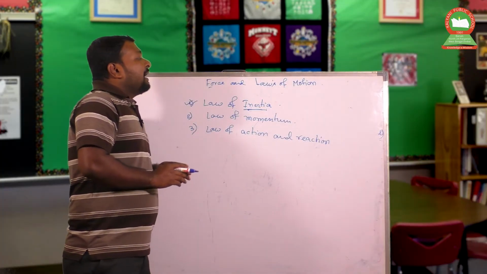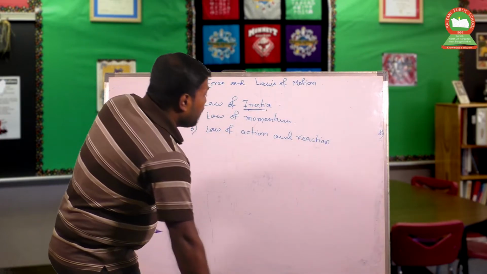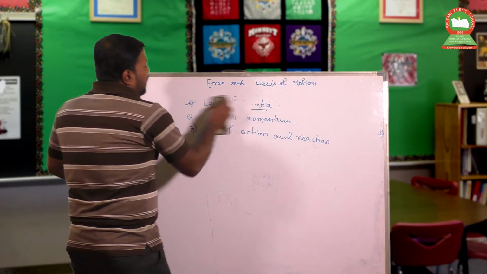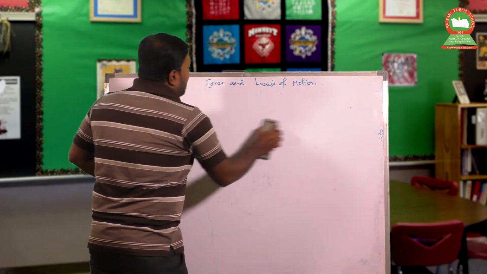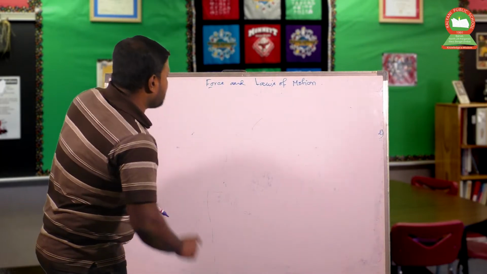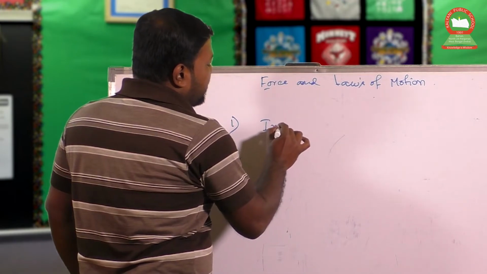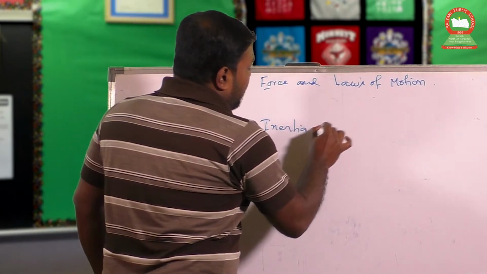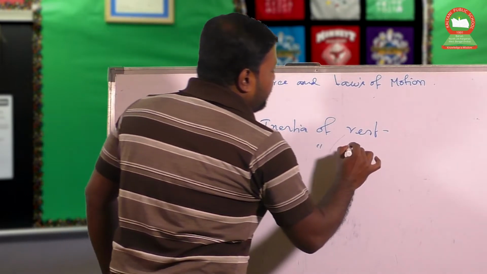This is the statement of the law of inertia, which is also called Newton's first law of motion. Now, there are certain outcomes of the law of inertia. First outcome is the 2 cases of inertia. One is inertia of rest and another one is inertia of motion.